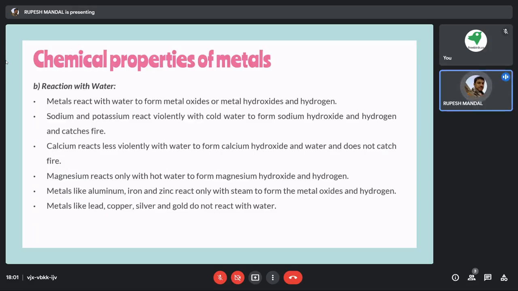Definitely, if some sort of microorganisms are present in the water, it may form some greenish shades or something like that. But in general, copper doesn't react with water, it will be intact. There is no loss of the copper. Similarly with silver and gold, it is not going to react with the water.